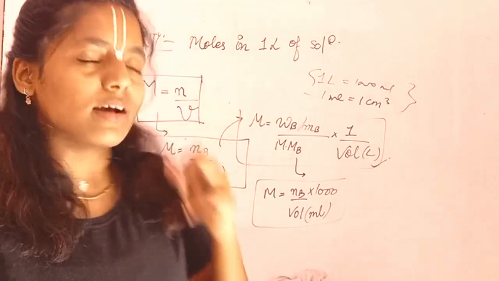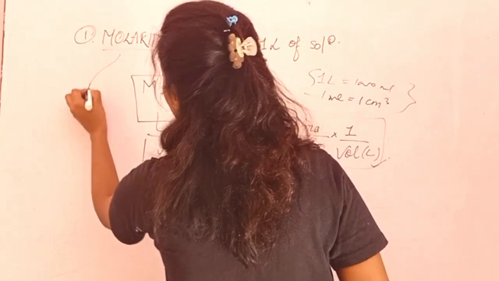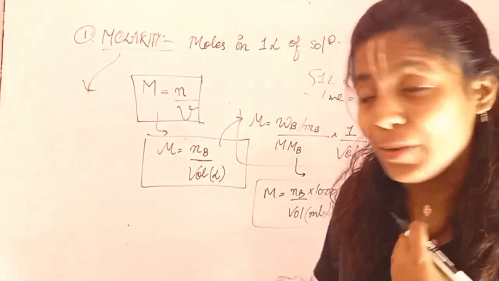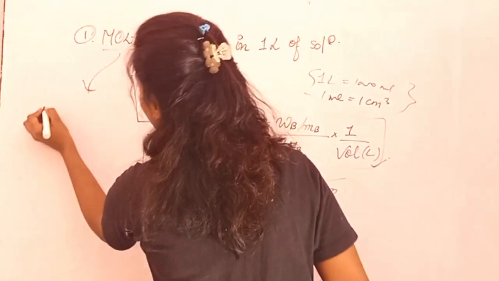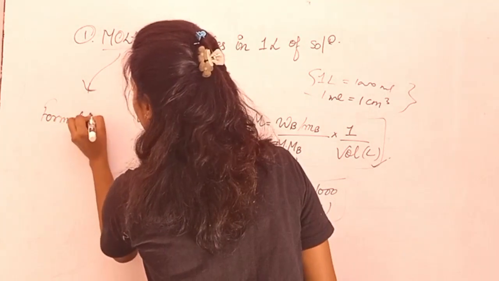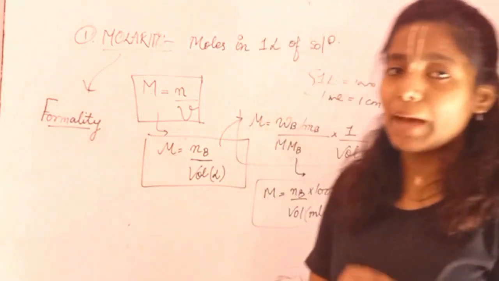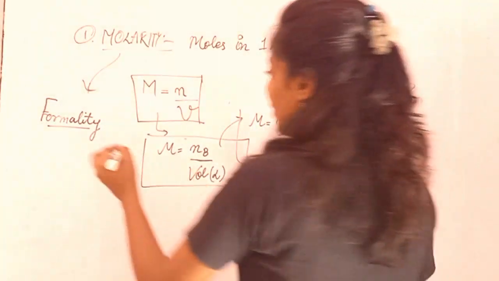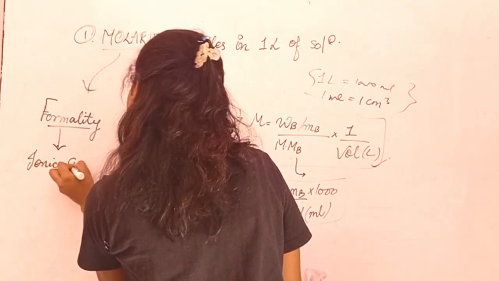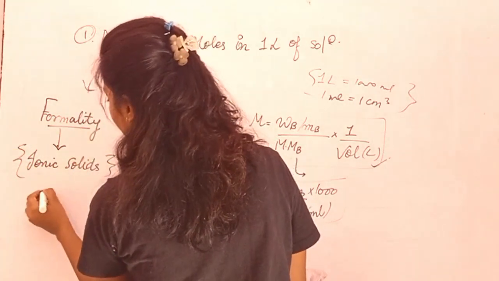And yes, a term called formality also comes. Formality का भी एक term आता है. तो whenever your solution is an ionic solution, जब भी we are going to deal with an ionic solution, we are going to prefer formality over molarity. How are we going to prefer it? Formality. And ma'am, what changes in this? Simple, the change is it works simply in ionic solids. ठीक है?